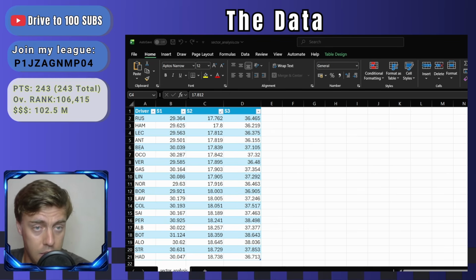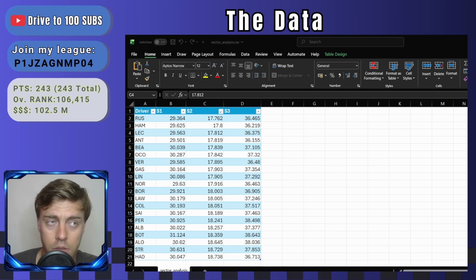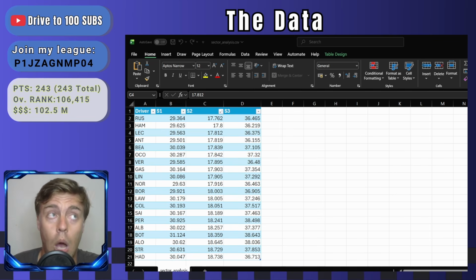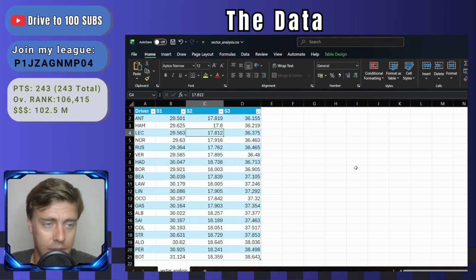So China, as we know, the Chinese Grand Prix has got some lovely long corners. So I think Ferrari are going to have a slight advantage going into this weekend. And I'll go so far as to say, based on my initial simulations, that Ferrari have a very good chance of actually winning either the sprint or the race. That is granted that Ferrari does not Ferrari with strategy again like they did in Australia, but Ferrari is Ferrari.